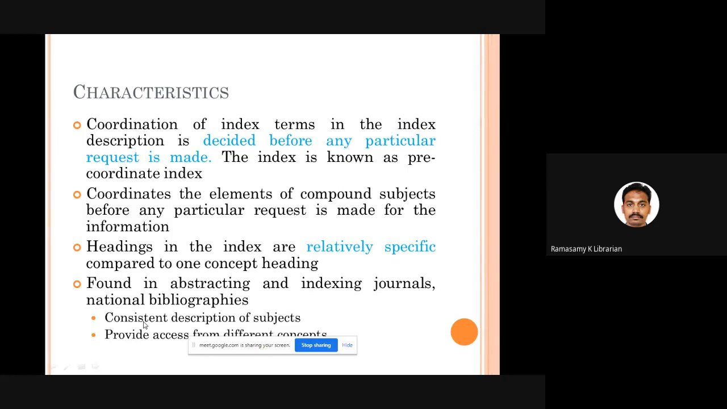You can ask the question, sir, how can we decide? We have been working in the library for many years. I know with what kind of keywords my users will come and ask for information. I will take the help of all the subject heading lists available and frame my own subject headings before the arrival of the user. Why? Once you assign the keywords, you can have a consistent description of subjects. Whatever book comes on a particular subject, you will assign the same subject heading. Apart from that, you can provide access from different concepts, so the same subject will be represented by 2 or 3 subject headings. That you can always do, no problem.